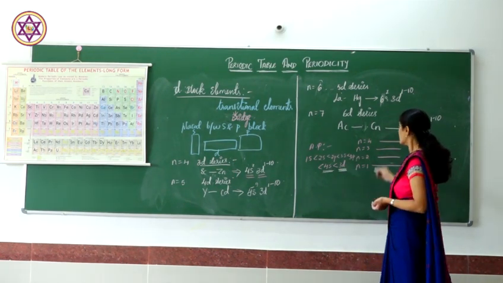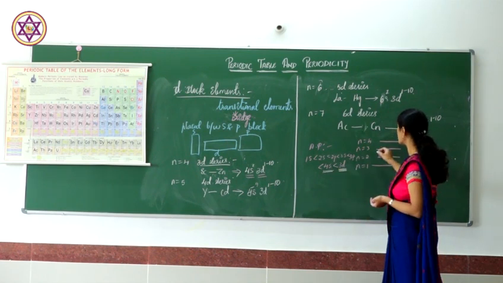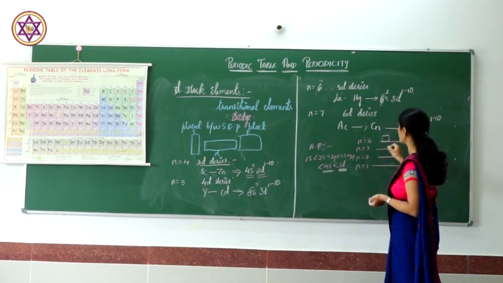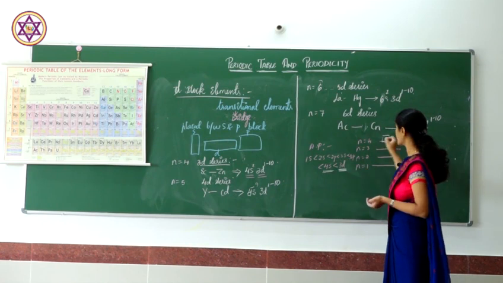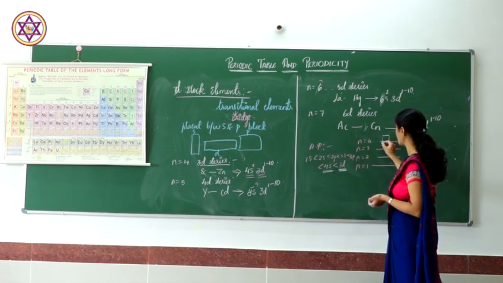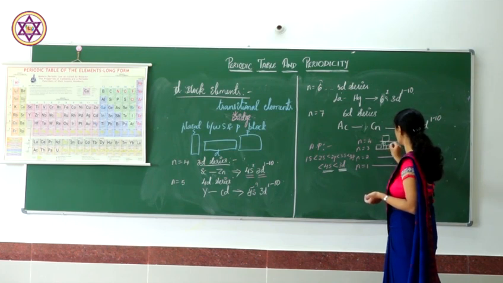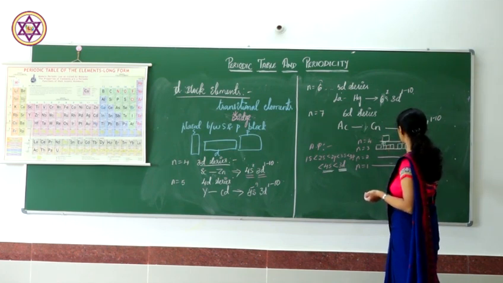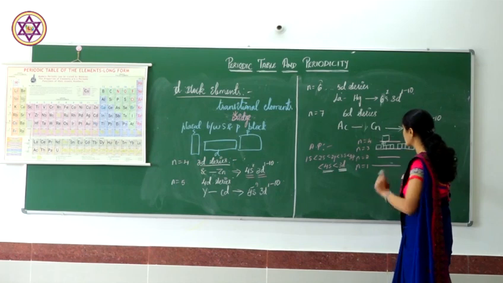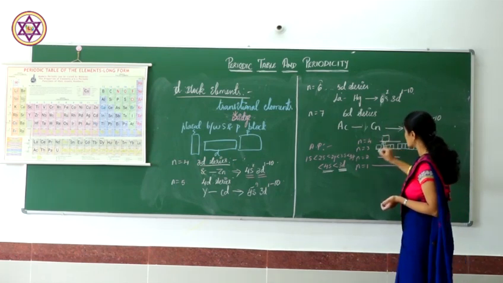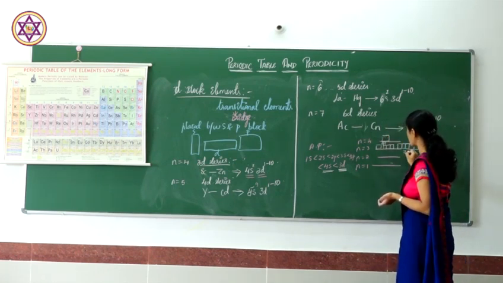If I take 4s, the outermost, ultimate electron is in the 4s subshell, and then 3s, 3p, 3d. You can see here, after filling of the s subshell, the 3d subshell fills.